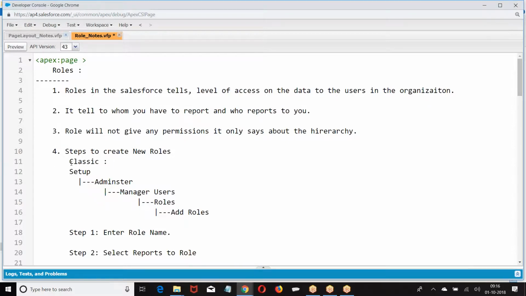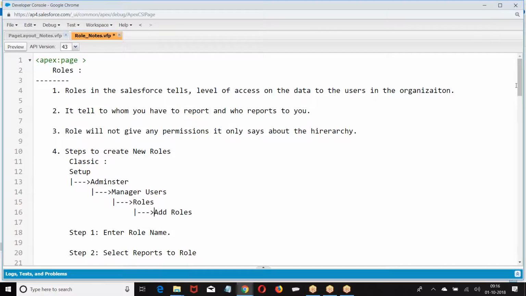Classic. We have Set up, then Administer, then Manage users, Roles, then Add role.